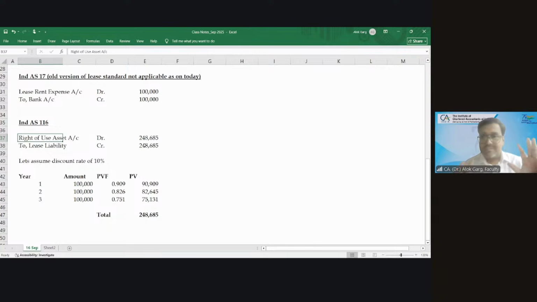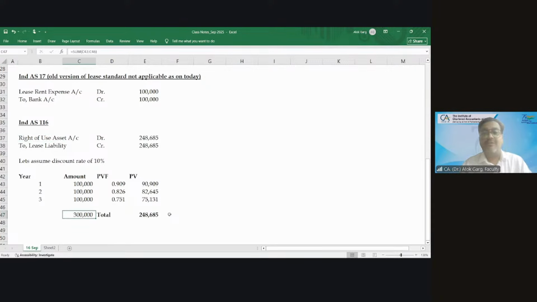Are you okay with this entry? Are you okay with this calculation? On day one, on the commencement date of the lease, you haven't paid any rental. You will pay rental at the end of the first year, second year, and third year. And on day one, you will capitalize an asset and you will credit a liability, right? And this is the present value of the lease rental for 3 years.